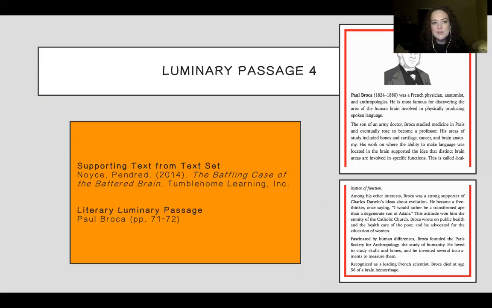And I think this was a really good choice for a luminary passage because it gives us a different format of text that students aren't really used to reading in a science classroom, a biography. I thought it would be really interesting for students to learn more about scientists, because it's really important to know who made these discoveries, and it's really interesting information.